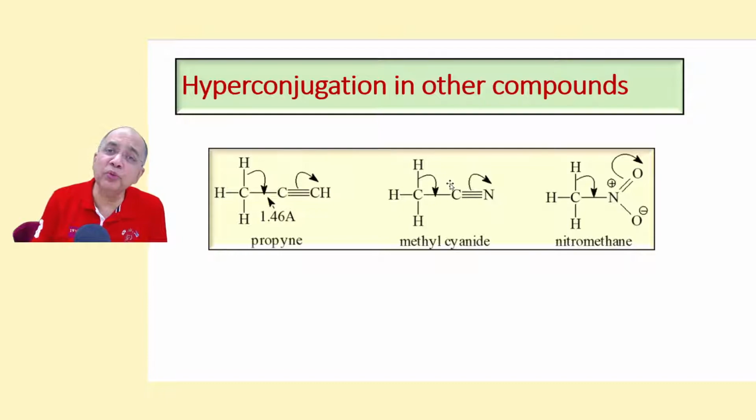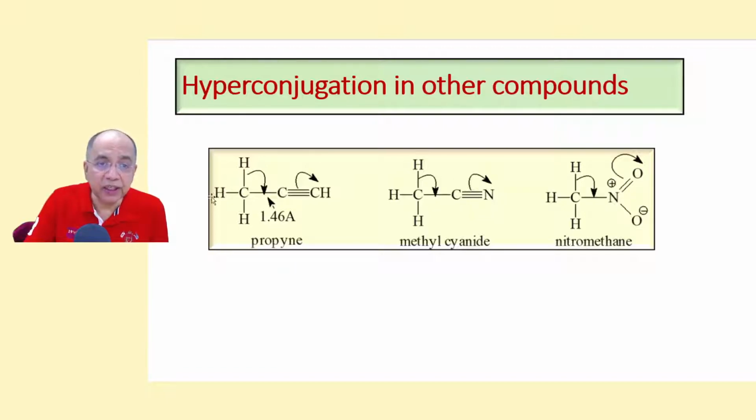Hyperconjugation can also be found in other systems where there is a pi bond, like a carbon-carbon triple bond, or carbon-nitrogen triple bond, or nitrogen-oxygen triple bond. There must be a pi system and a sigma bond, with at least one alpha hydrogen atom. The polarity of these compounds is much greater than expected in the absence of hyperconjugation.